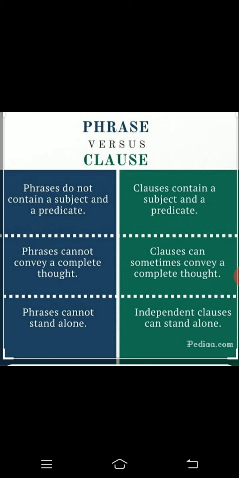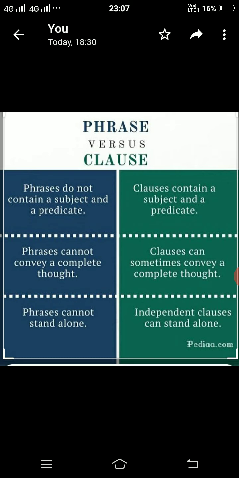Students, as we know, both phrases and clauses are a group of words, but a phrase does not contain a subject and predicate, whereas a clause contains a subject and a predicate. This is the first difference between a phrase and a clause.